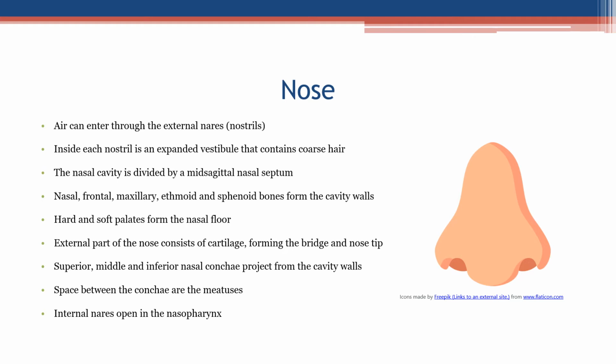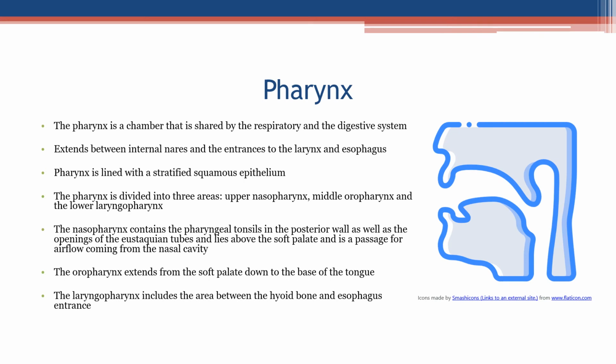The external part of the nose consists of cartilage, forming the bridge and nose tip. Superior, middle, and inferior nasal conchae project from the cavity walls. Spaces between the conchae are the meatuses. Internal nares open into the nasopharynx. Pharynx. The pharynx is a chamber that is shared by the respiratory and the digestive system. It extends between internal nares and the entrances to the larynx and esophagus.